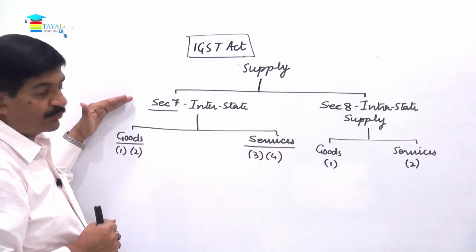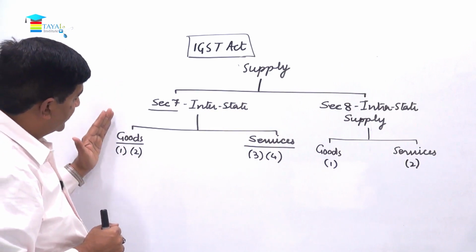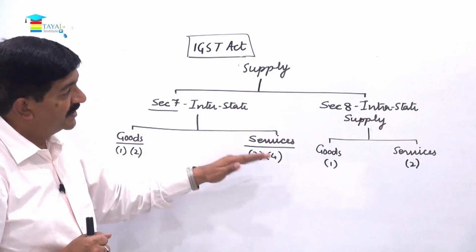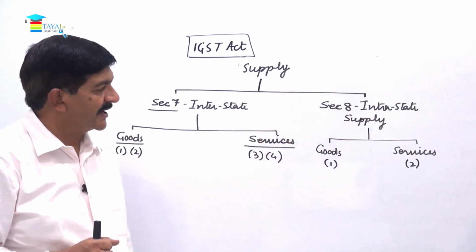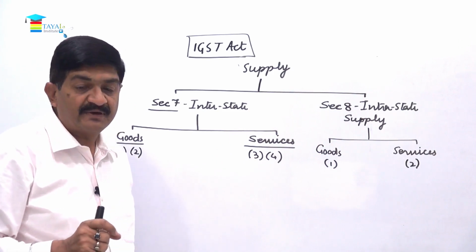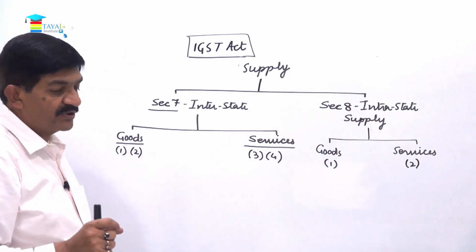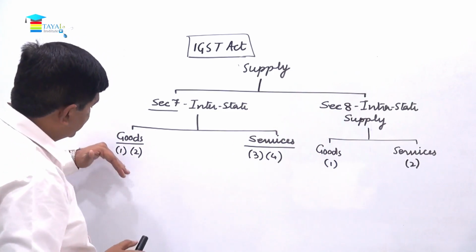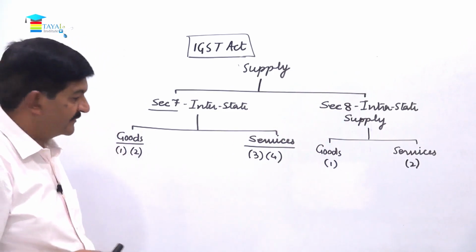For interstate, we have provisions under section 7, subsection 1 and 2 in relation to goods, subsection 3 and 4 in relation to services. And when it comes to intrastate supply, then it is under subsection 1 and 2. Subsection 1 is in relation to goods and subsection 2 is in relation to services, right? Now this subsection 1 and 2, what it says?